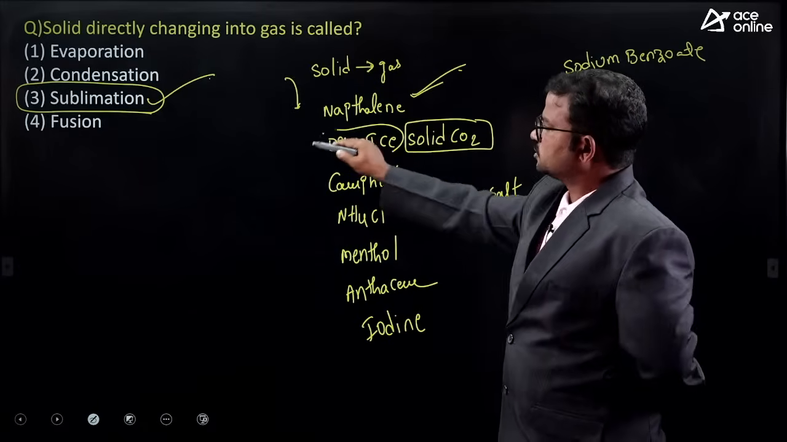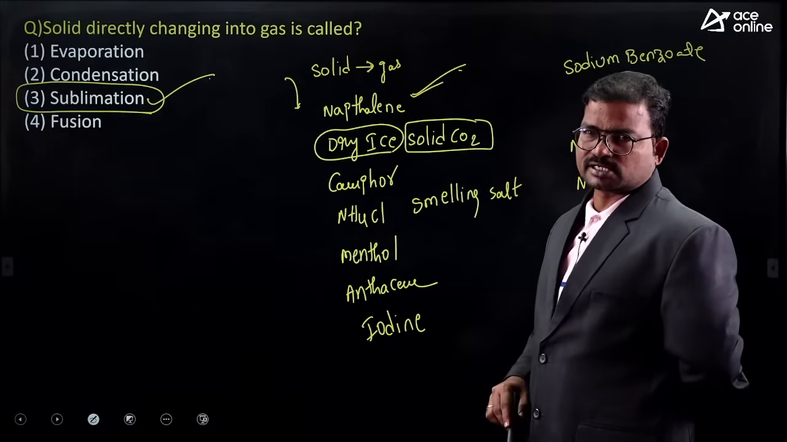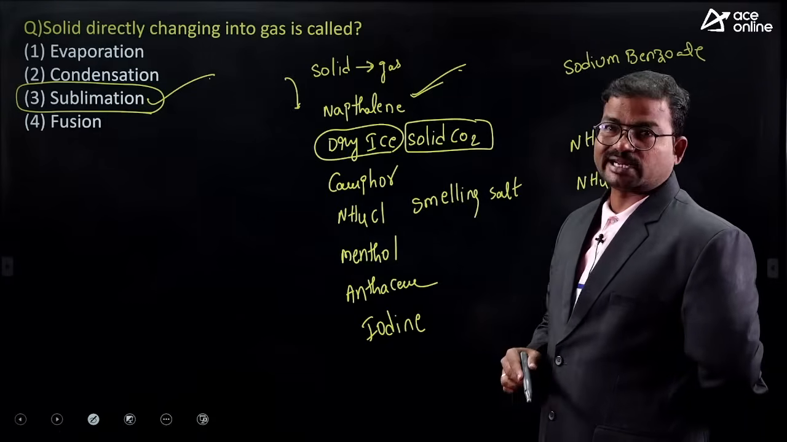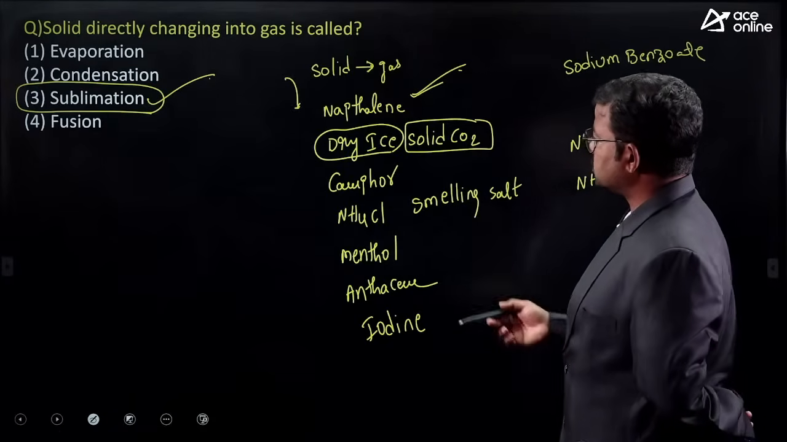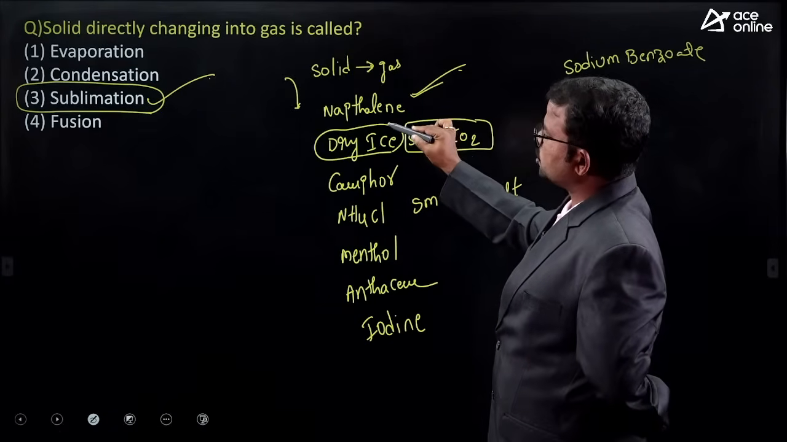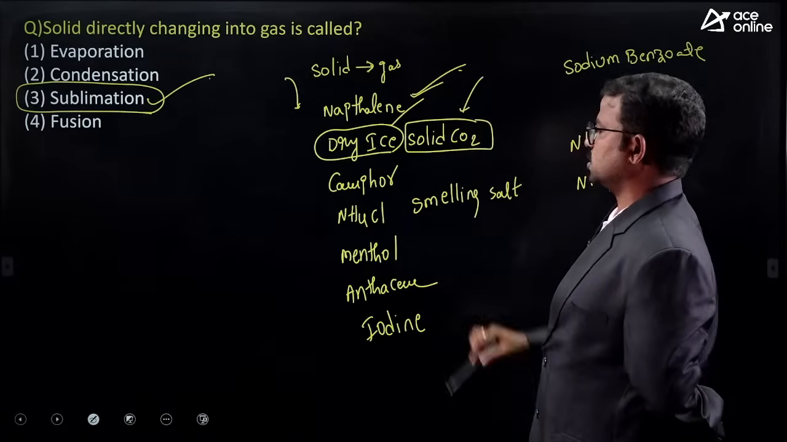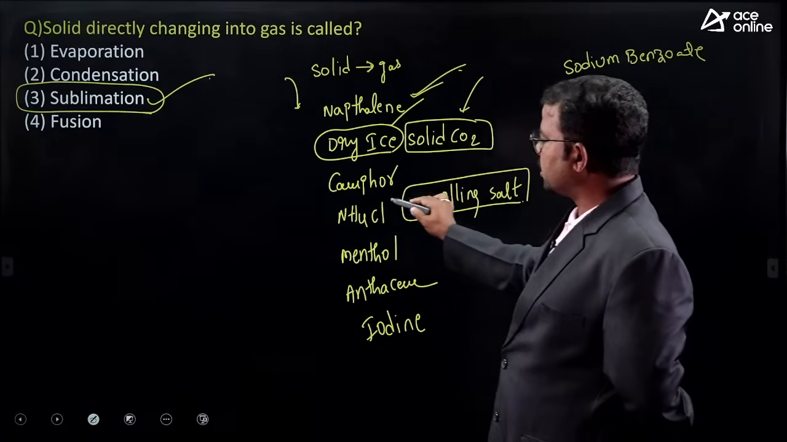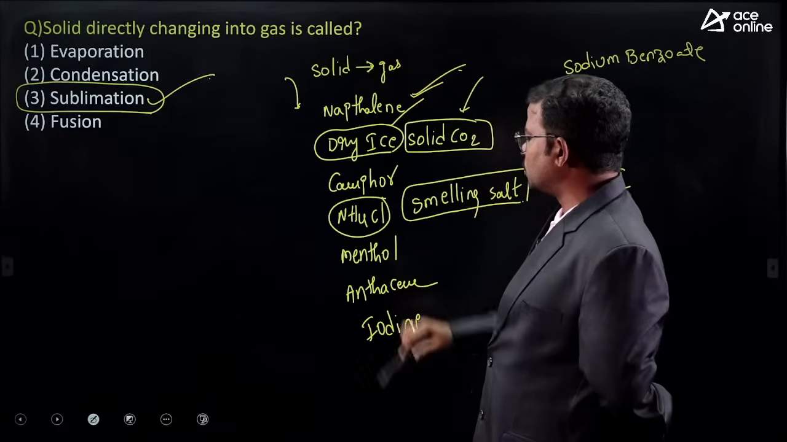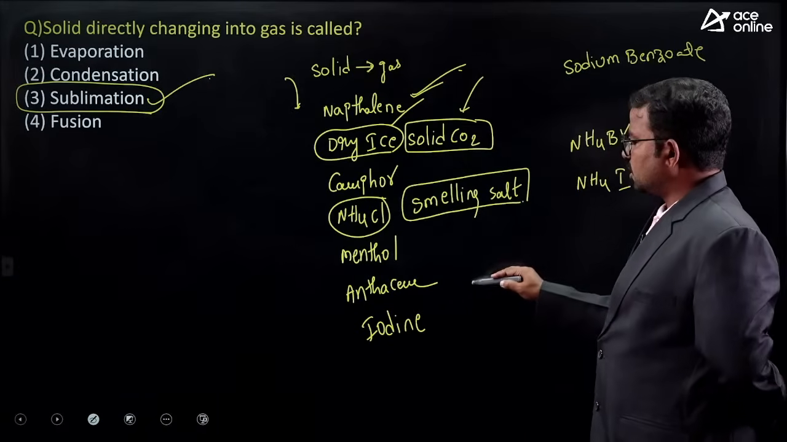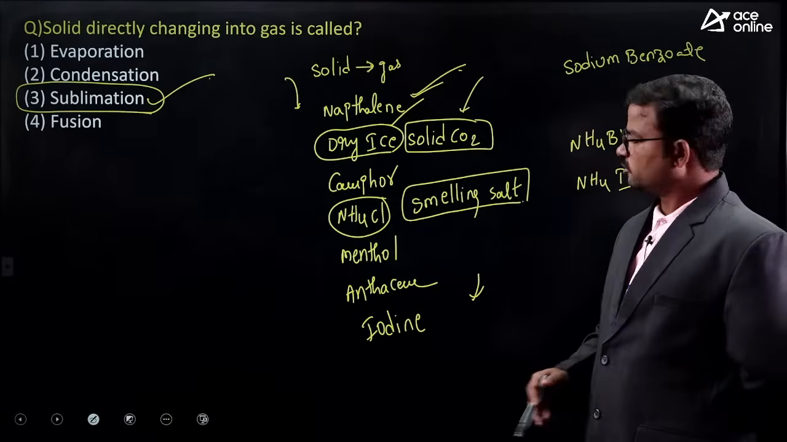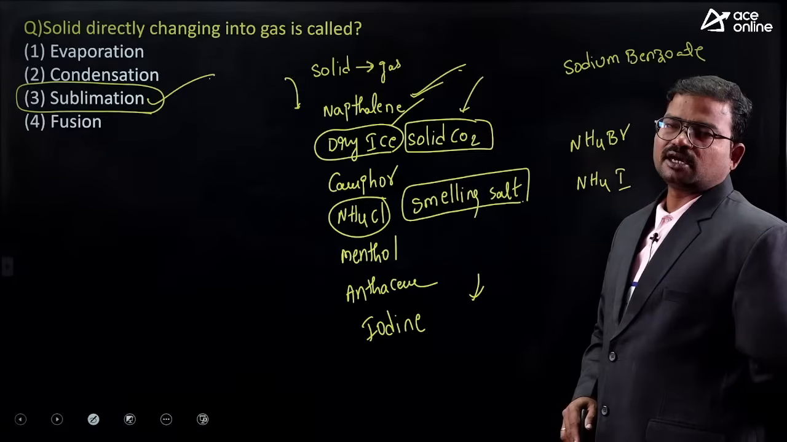From your examination point of view, this is also very important. What is the chemical constituent of dry ice? Nothing but solid CO2. Next, which chemical is called smelling salt? Nothing but ammonium chloride. Next, to collect fingerprints, especially in narcotic analysis, mostly we use iodine vapors.